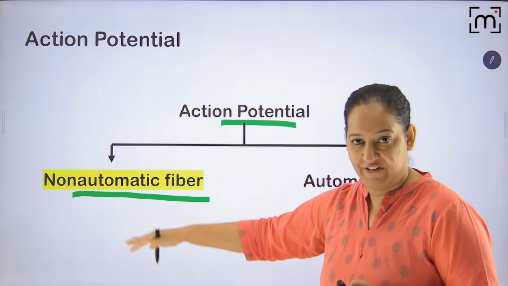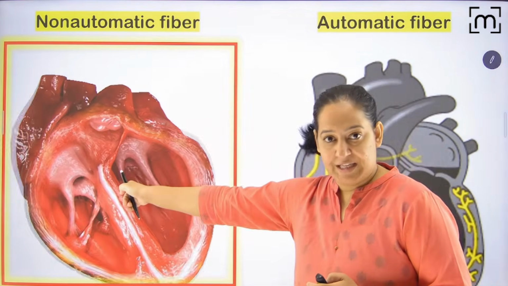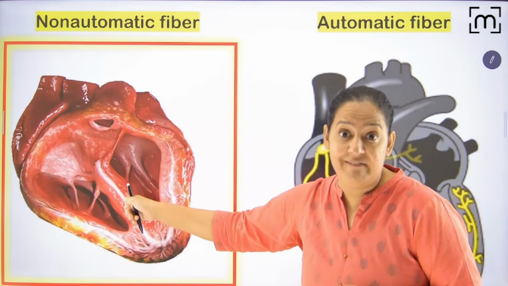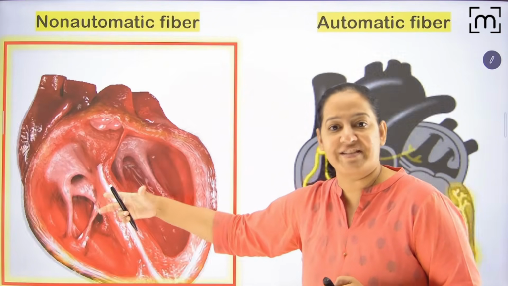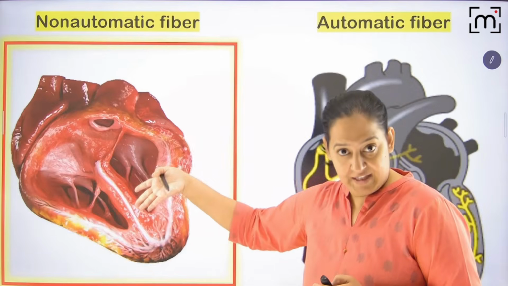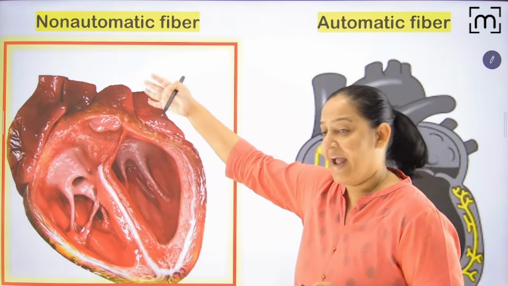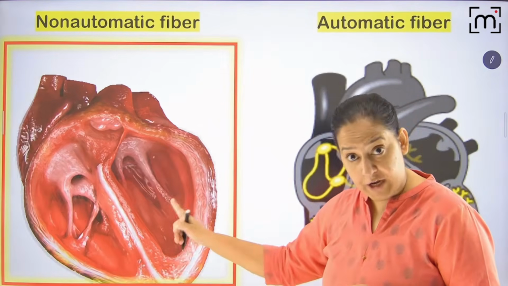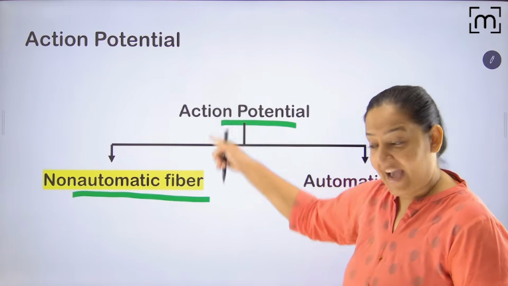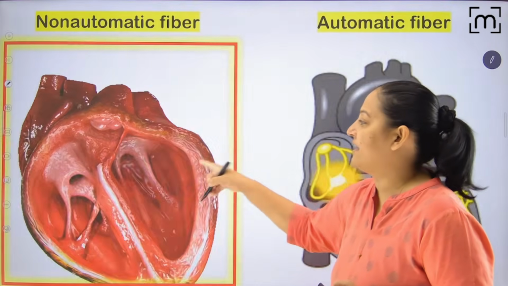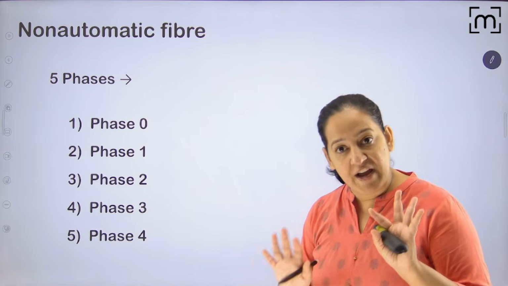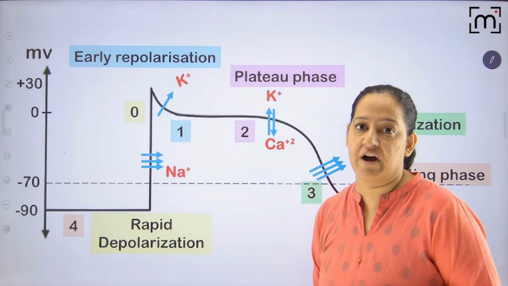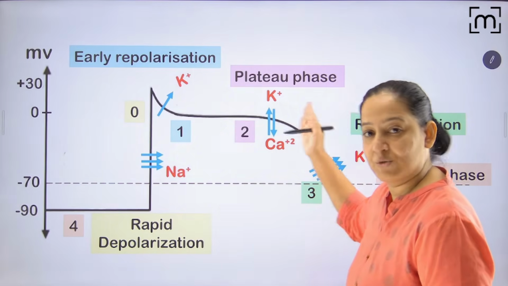Okay, non-automatic fibers. So I'm talking about these fibers, the contractile ones, the ones which cannot generate the impulse, the ones which are just contracting the heart, conducting the signal and contracting it. That is atrial and ventricular fiber. I'm talking about that. So let's discuss the action potential of non-automatic fibers. There are 5 phases in the action potential. Have a look at the graph. I will explain all 5 phases one by one.